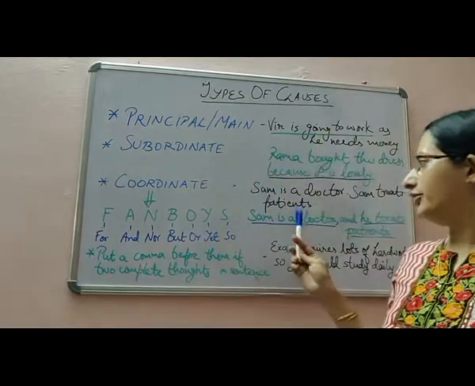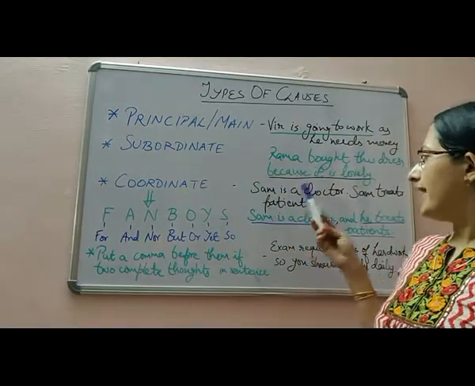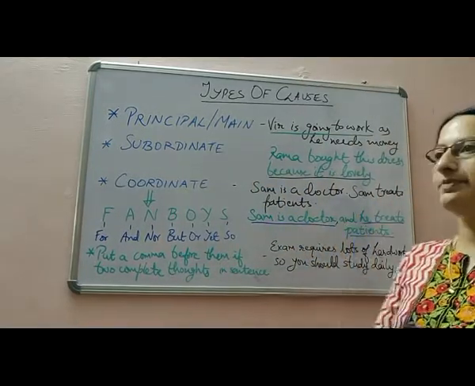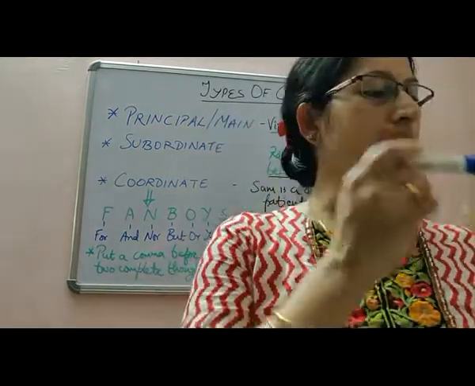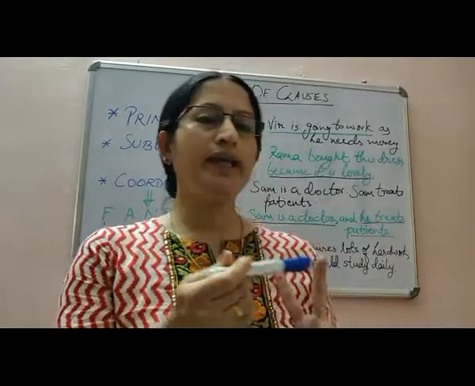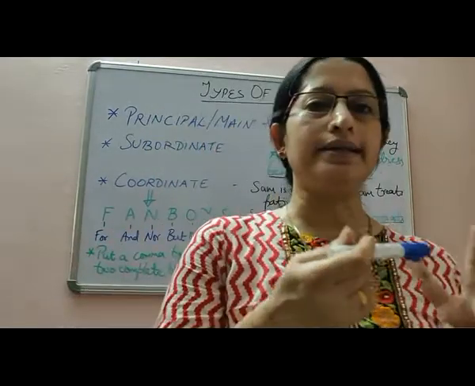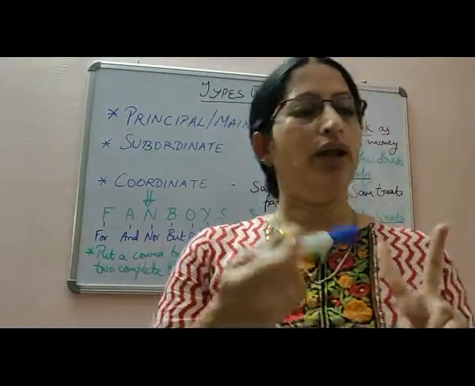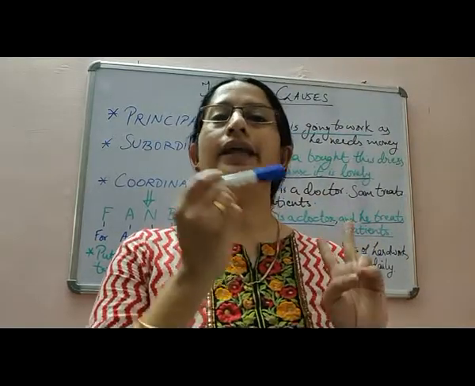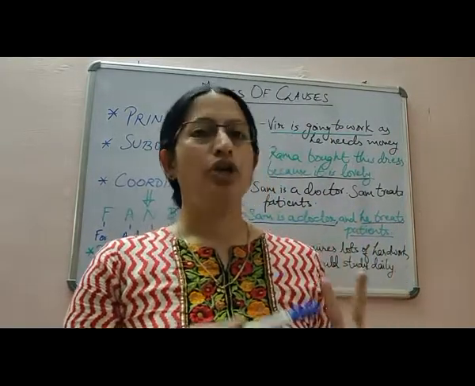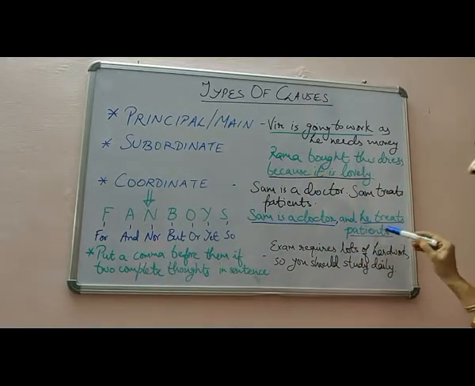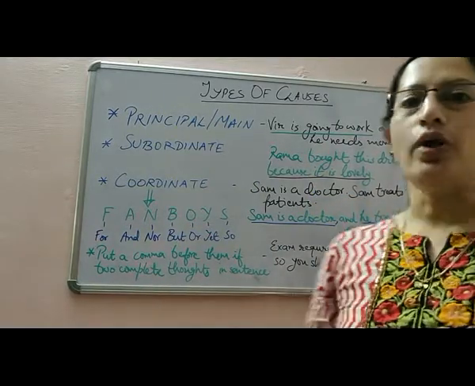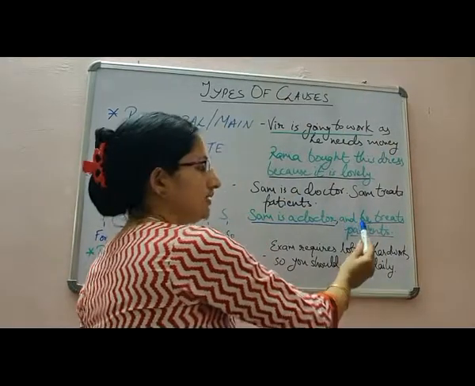I have given you one example here. Sam is a doctor. Sam treats patients. There are two different sentences. They can stand on their own, but we can join them together with the help of a conjunction. So I have joined them: Sam is a doctor and he treats patients. And is the conjunction I have used here.